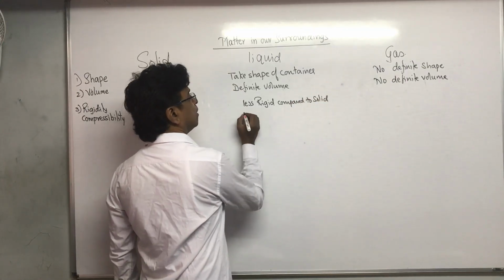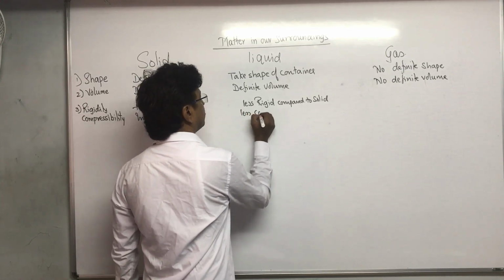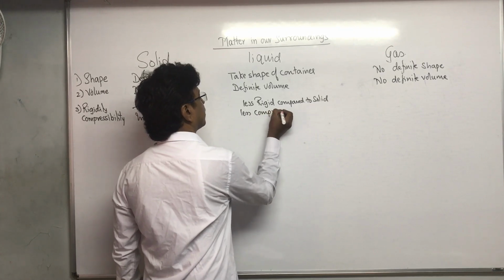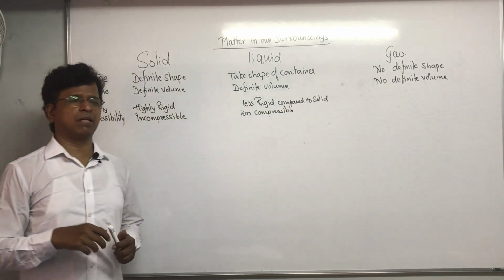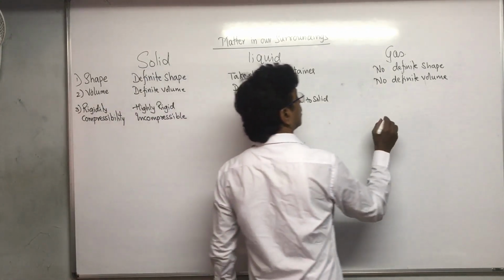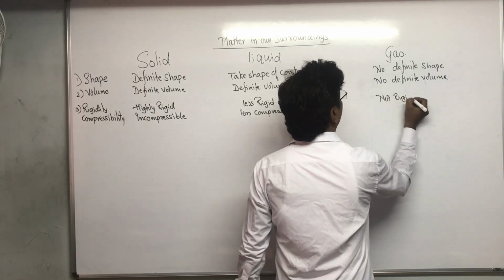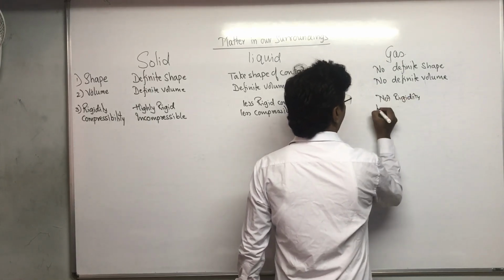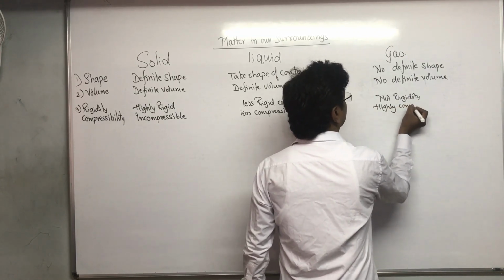They can be compressible, less compressible definitely, but we can compress them, up to a very small extent. Gases are not rigid at all and highly compressible. You can compress them like anything.